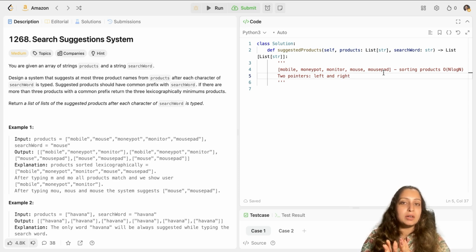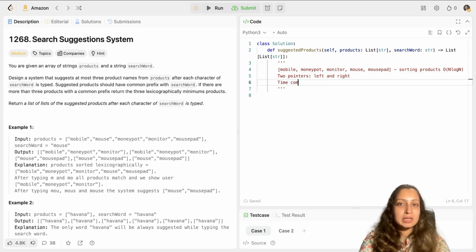And you will have to return the top 3 words if there are 3 words that meet the condition, or fewer than 3, however many words are present. So that's your entire intuition behind solving this question. And you'll be using a 2-pointer approach along with sorting of the products.